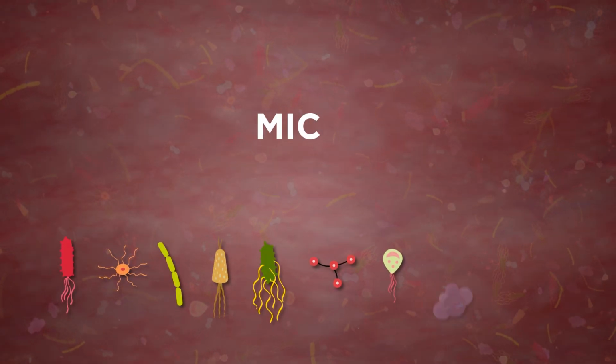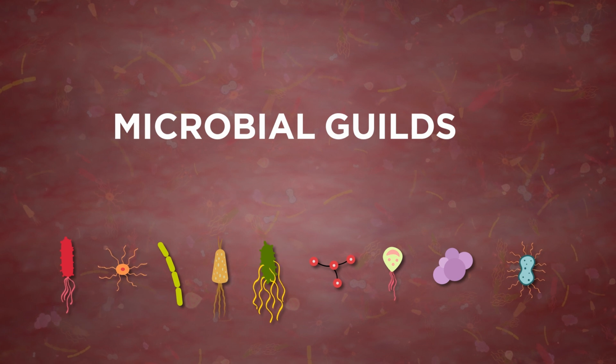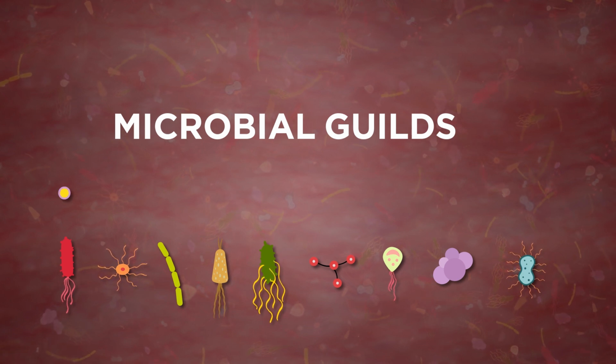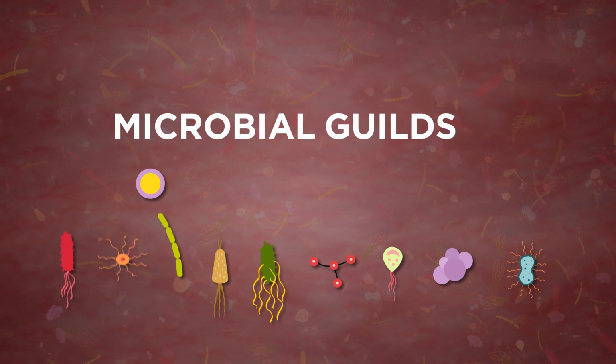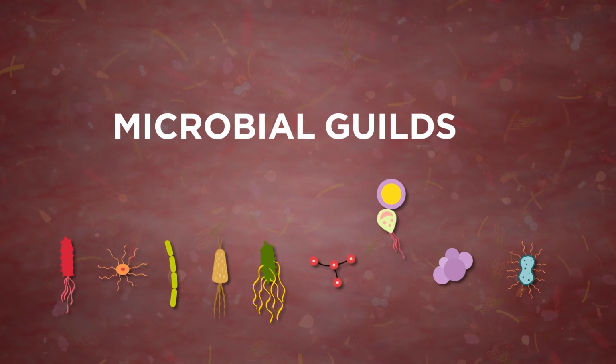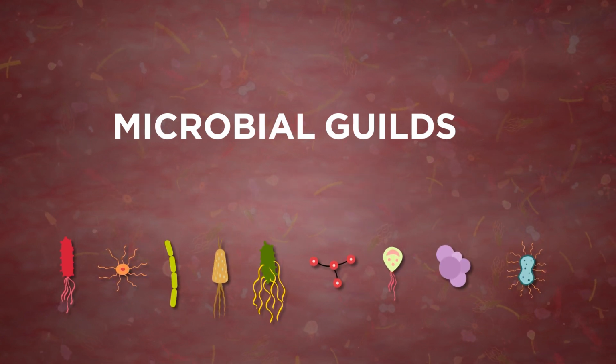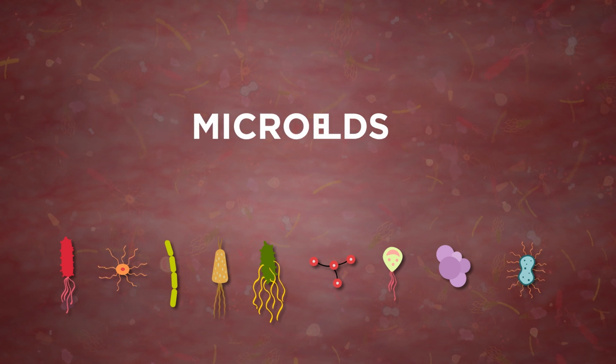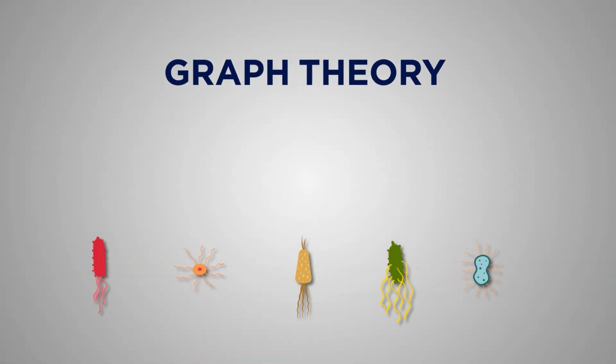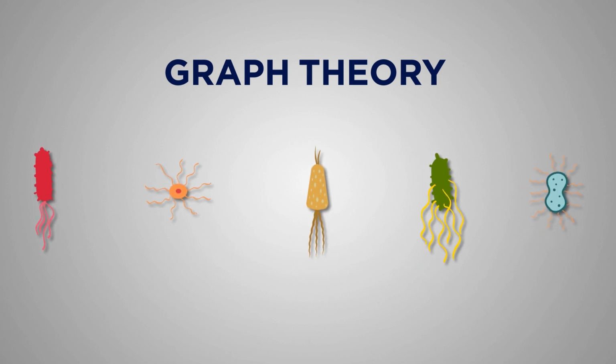Within the microbe population living in our intestines, our gut microbiota, smaller ecosystems of microbes, known as microbial guilds, exist. A guild is dedicated to a specific metabolic process. Our research applies graph theory principles to model the interactions between the microbes within such microbial guilds.